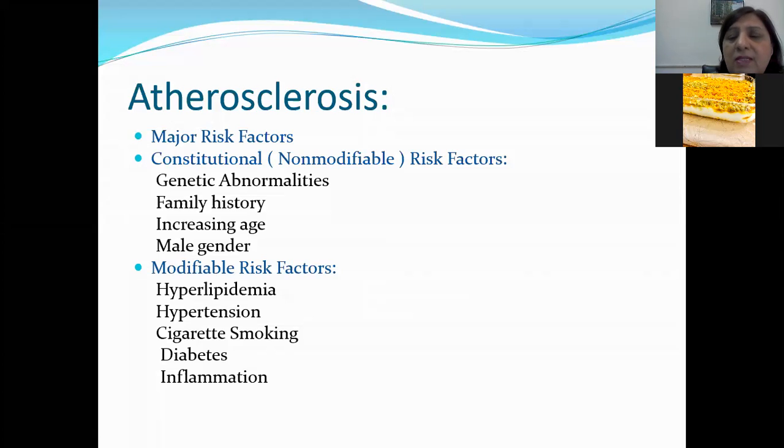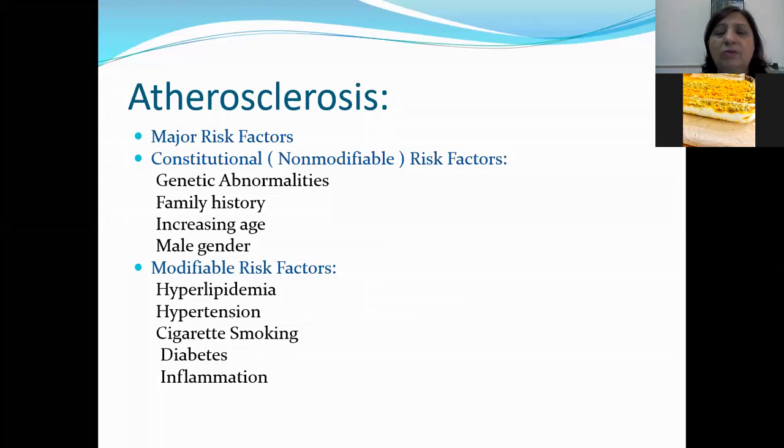As the patient's age advances, the chances of atherosclerosis become more, especially when the patient is around their late 40s and 50s and 60s, okay? Men are affected more commonly than females. During reproductive life, there is a difference between the preponderance of male gender and female gender, but after the menopause, the incidence of atherosclerosis in males and females becomes quite the same, okay?